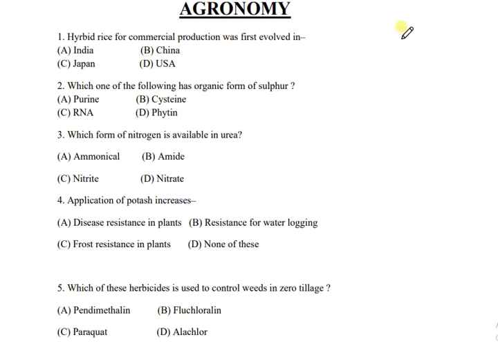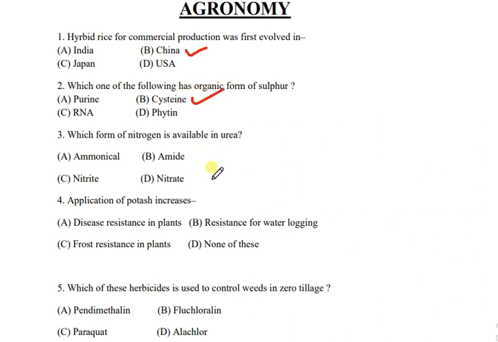So the first question is: hybrid rice for commercial production was first evolved in, and the correct answer is B, that is China. Then question number 2. Which one of the following has organic form of sulfur? The correct answer is B, that is cysteine.